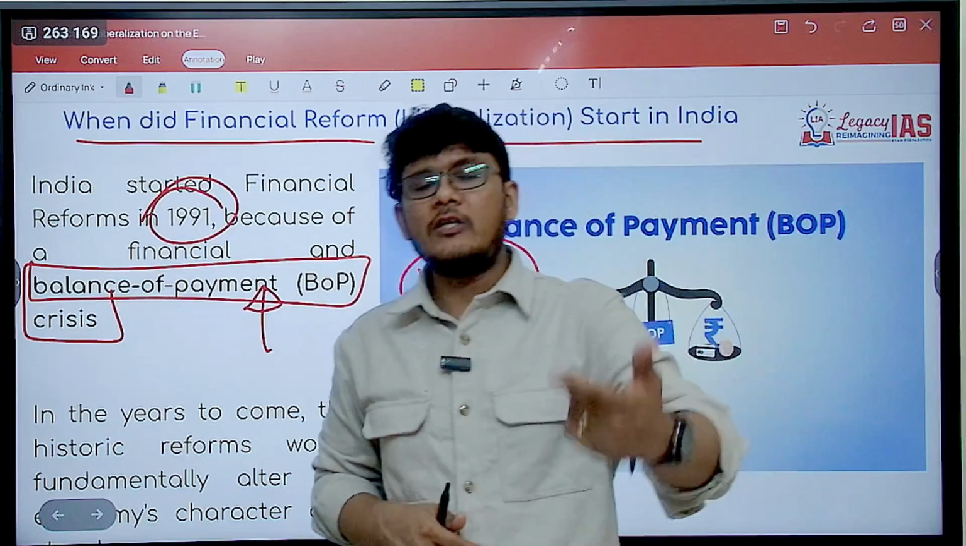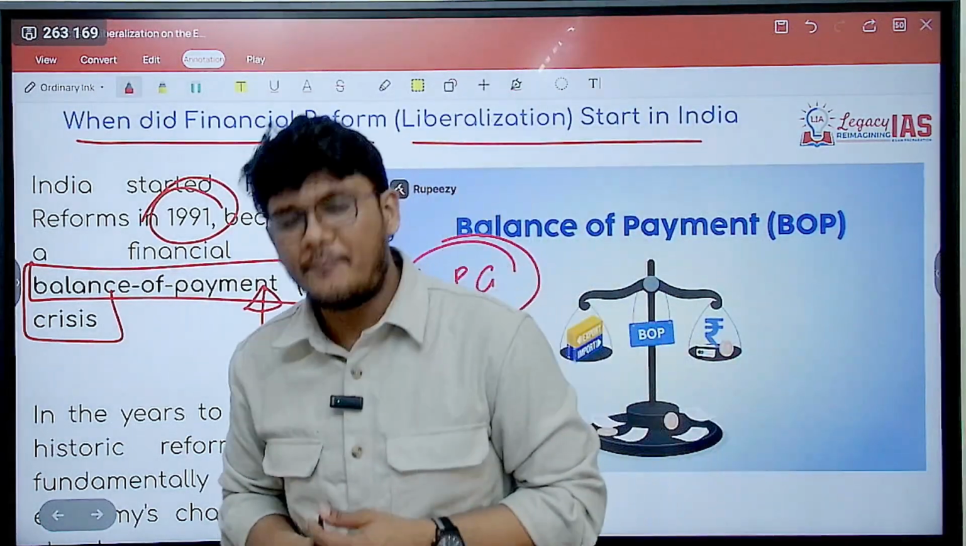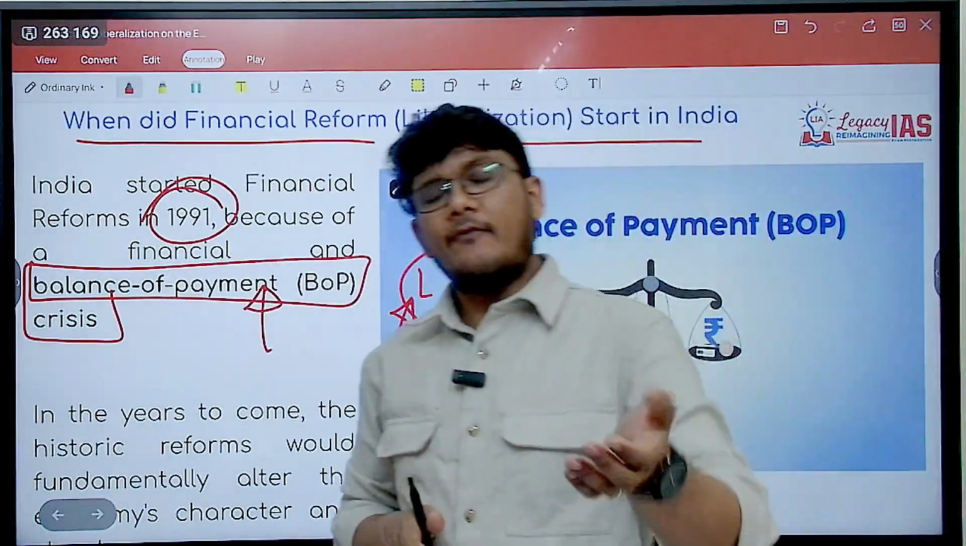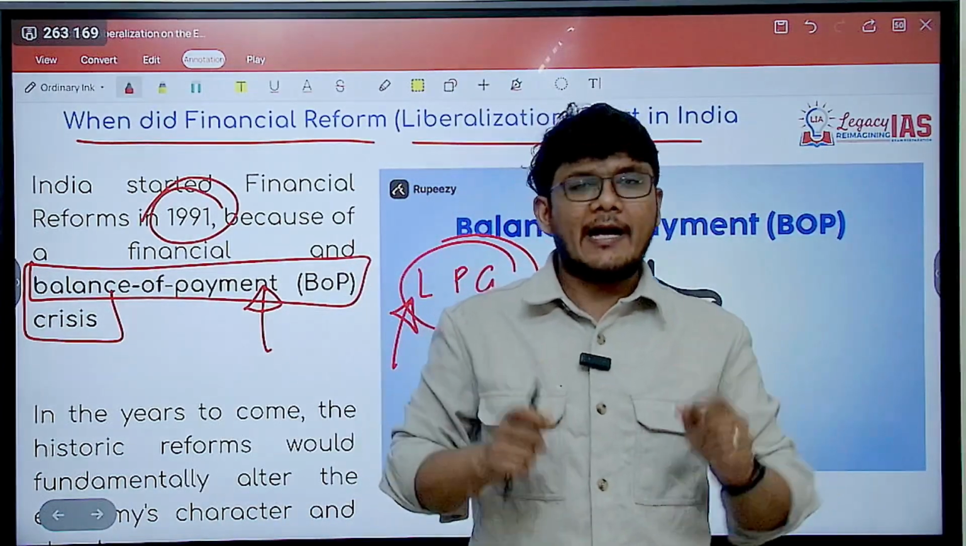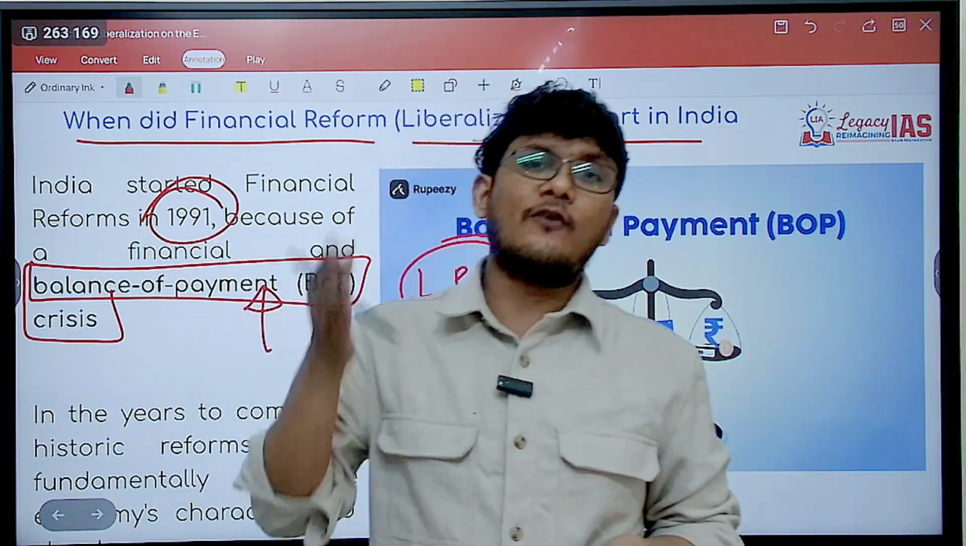But in the reverse scenario, when the import is higher than the exports, then we will have to give more foreign exchange to the other countries and we will receive less. So we will have a deficit, which is known as the deficit balance of payment. Now here we have a deficit of foreign exchange.